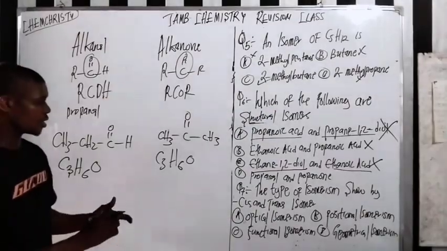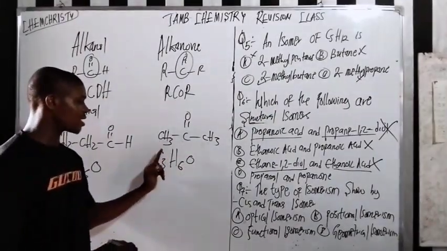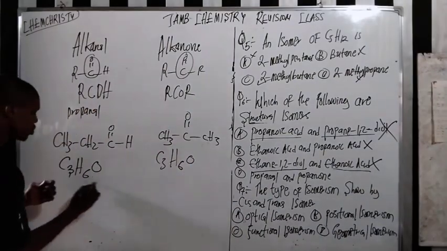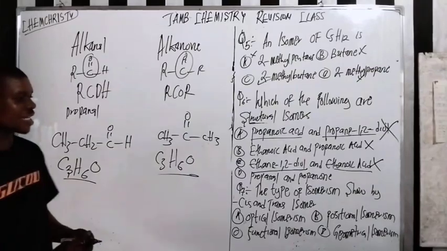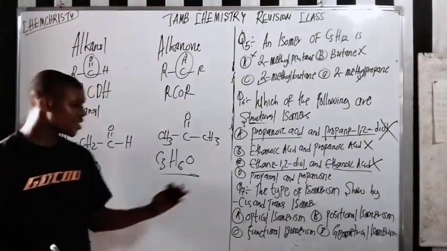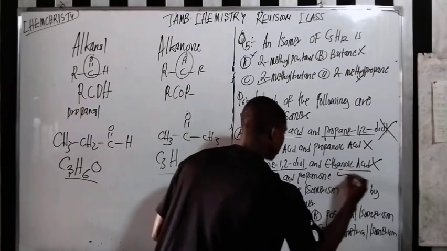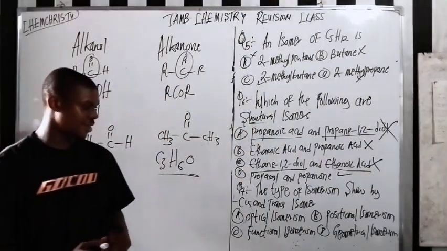What about this one here? C3H6O. Correct. 3 hydrogen, 1, 2, 3, 6 hydrogen, 3 plus 3, 6, 1 oxygen. So do they have the same molecular formula? Yes. Are they the same structure? No. They have the same molecular formula. They are not the same structure. So the answer is D. Do you understand? The answer is D.